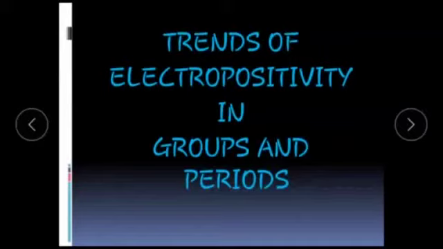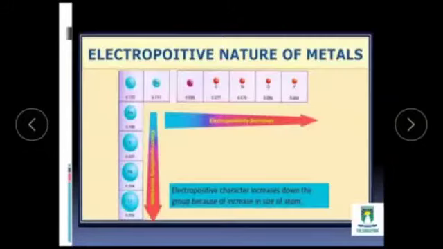Let me remind you that the horizontal rows in the periodic table are called periods, and the vertical columns are called groups. So what are the trends for electropositivity? You have to tell whether in periods it is increasing or decreasing, and in groups it is increasing or decreasing.